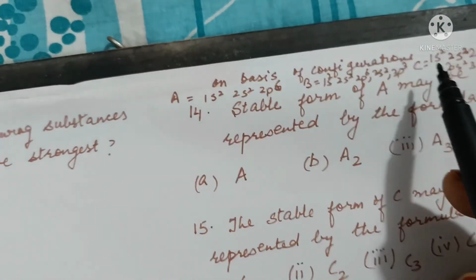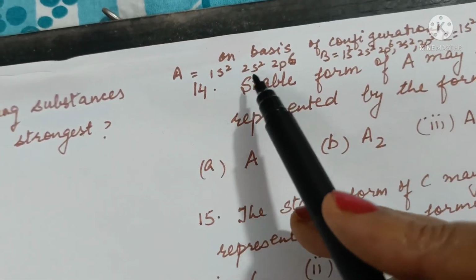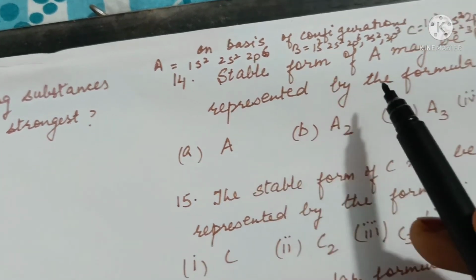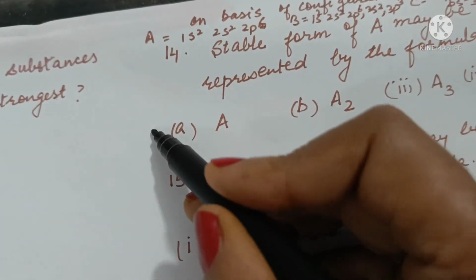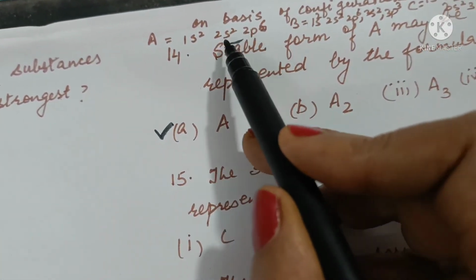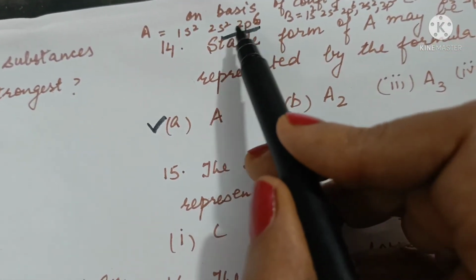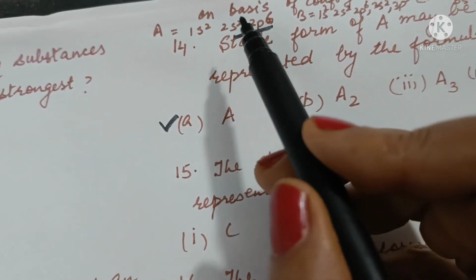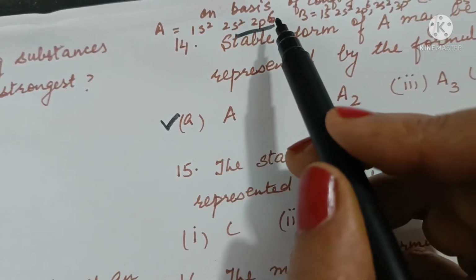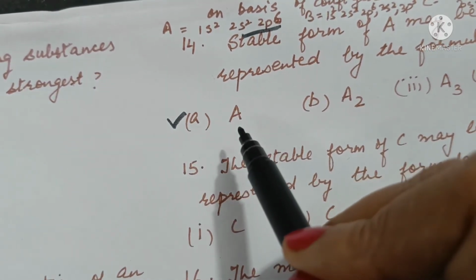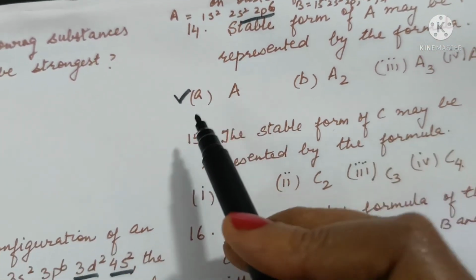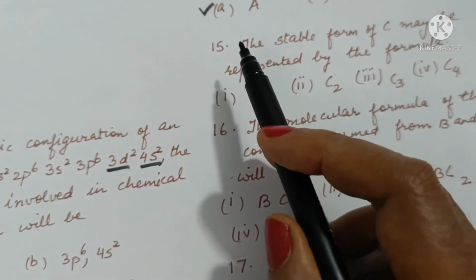So, on the basis of configuration, A is 1s2, 2s2, 2p6. So, stable form of A will be represented by the formula A, because it's a noble gas and it does not have any tendency to give, share or accept electrons. So, it remains in a single atomic form. So, A is the correct answer.